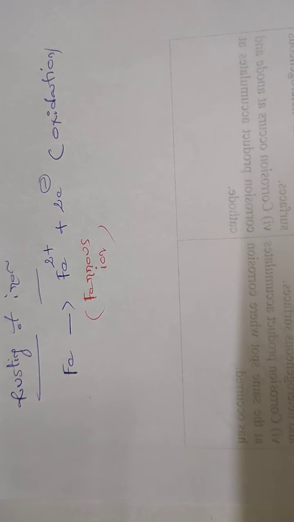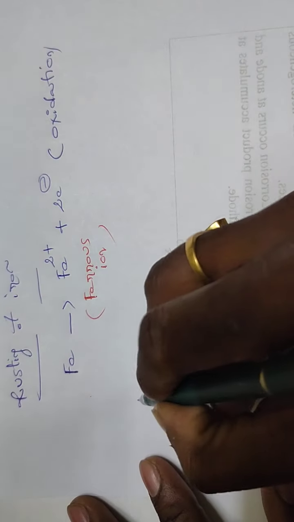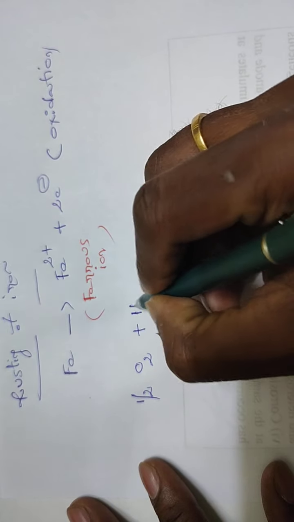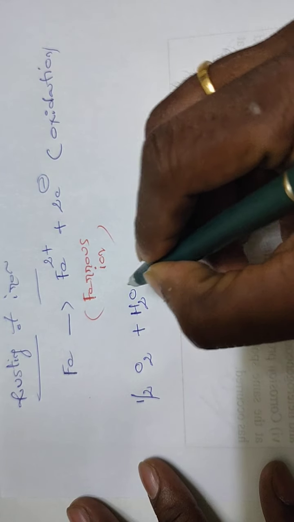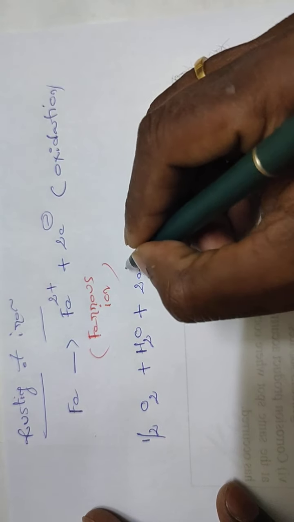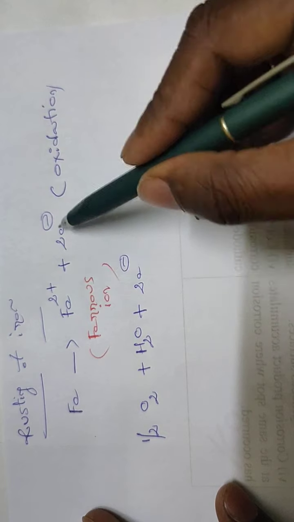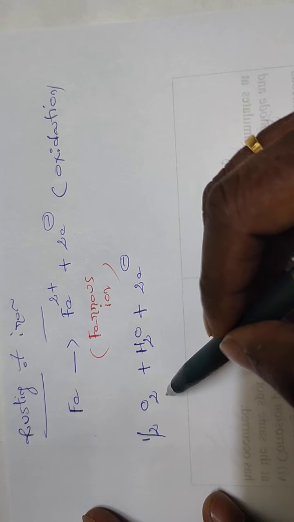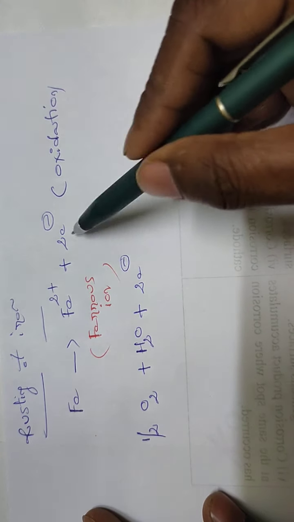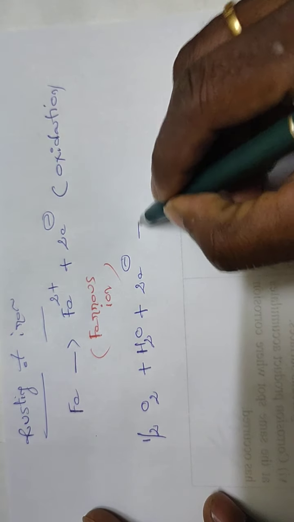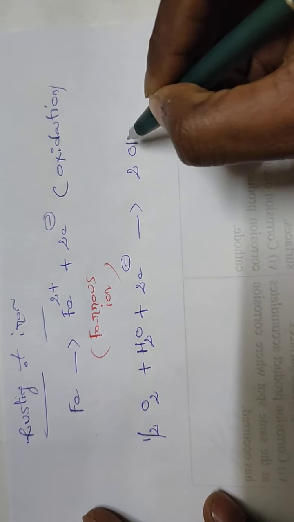What is the reduction reaction? In the presence of moist air, that means water, half O2 plus H2O plus 2 electrons: the oxygen gets reduced by utilizing the electrons liberated. So half O2 plus H2O plus 2 electrons gives rise to 2 OH-.